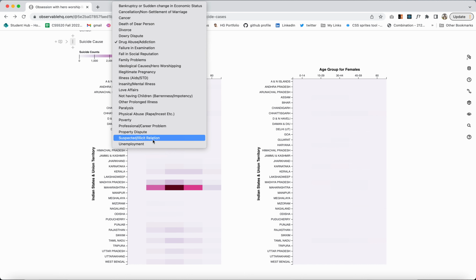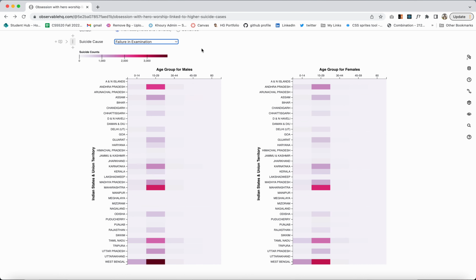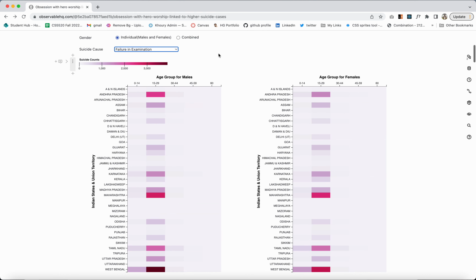My third insight would be where the suicide cause is as simple as failure in examination. We have seen that because of failure in examination in the state of West Bengal, from the age group of 0 to 14, there have been suicide cases reported, which is very high as compared to the other states in India. And the same trend goes for females in West Bengal as well.